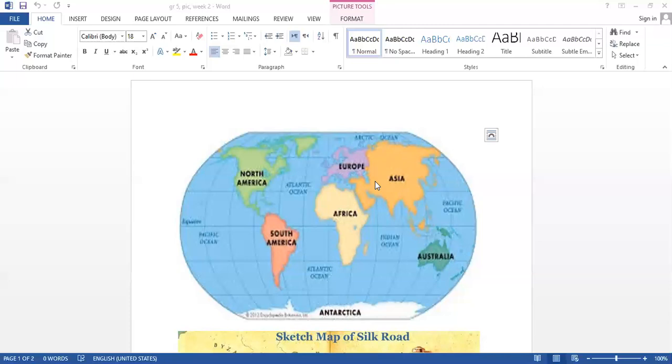Okay. Now, guys, most people were traveling from Europe to Asia, from Africa to Asia, from Asia to Africa, from Europe to Africa, and so on. Now, the people who were traveling through the 3 continents, most of them were merchants, or traders. They were trading items. You know what the meaning of merchant? Merchant means the traders, or someone who buys and sells goods. Why? To earn money, to make profit. Profit means money. Okay.